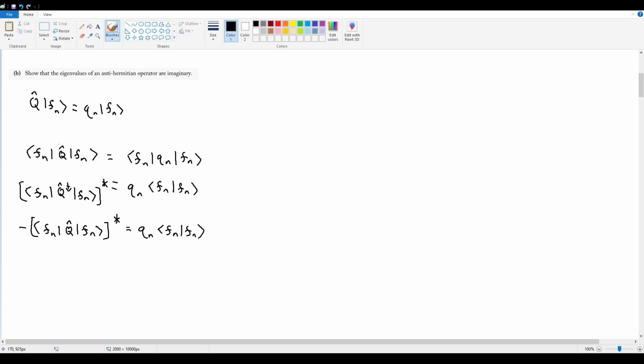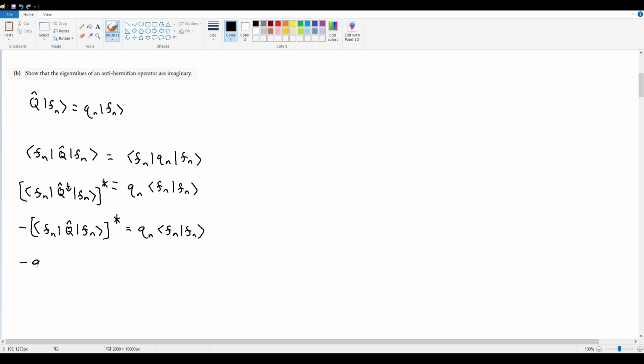And part B, my ultimate goal is to get some sort of equation that involves the eigenvalues only, ideally. Because if I want to show that the eigenvalues are imaginary, I have to create some sort of equation that gives me some sort of constraint with the eigenvalues. So ideally, I want to convert as many terms here into something in terms of the individual eigenvalue terms as possible, which I can do right away because I know that Q hat applied onto Fn is going to give me another Qn, right?